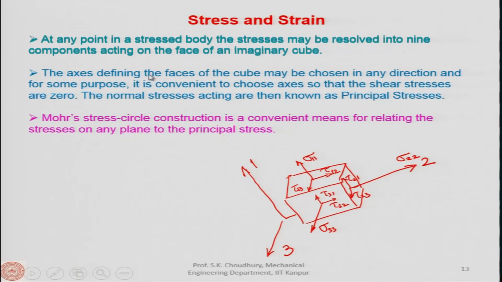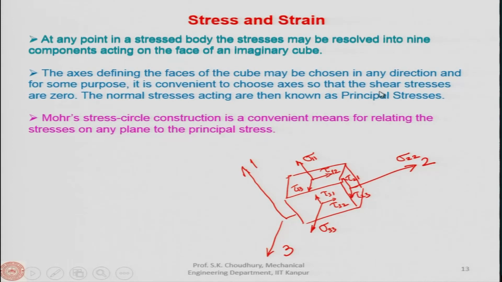The axes defining the faces 1 2 3 we have taken in this case of the cube may be chosen in any direction, okay, because that depends on us how we are choosing, either it will be like this or it will be inclined. So, that depends on how we want to define the faces of the cube. For some purposes it is convenient to choose axes so that the shear stresses, in this case these 6 shear stresses, are 0.